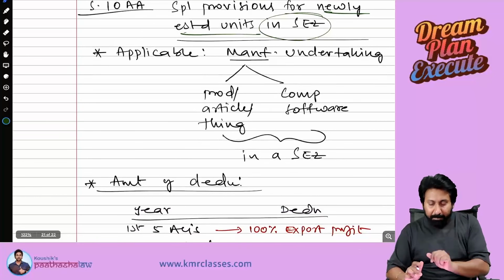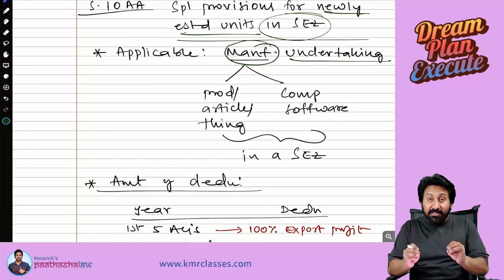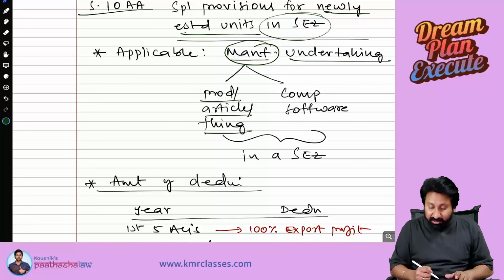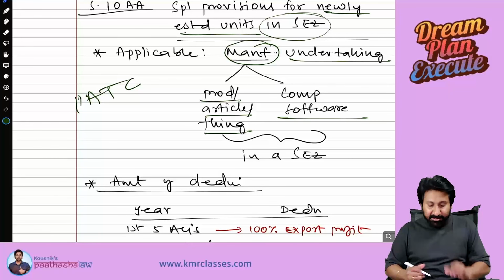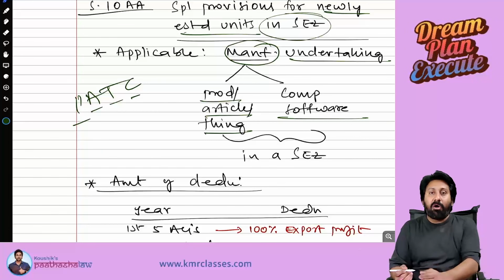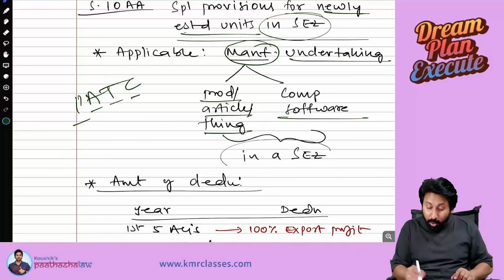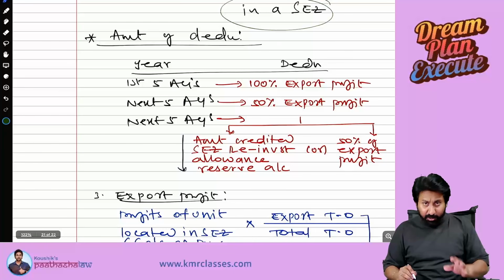So first one, applicability. Manufacturing undertaking. Manufacturing of what? Product, article or thing or computer software. So it can be any of these. Means a product, article, thing or a computer software that should be manufactured by an undertaking located in SEZ. Applicability over. How much will be deduction?